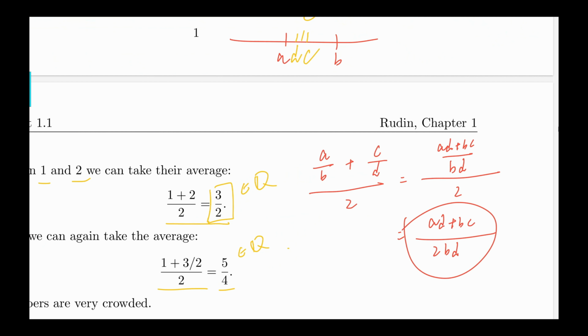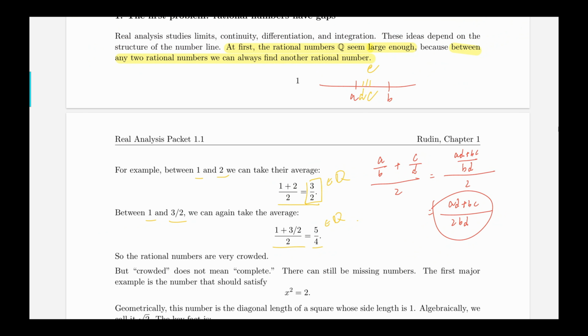That's a rational number because A, B, C, D are integers, which makes the numerator an integer and the denominator an integer. And that's exactly their average, so it is another rational number between them. So the rational numbers are pretty crowded.